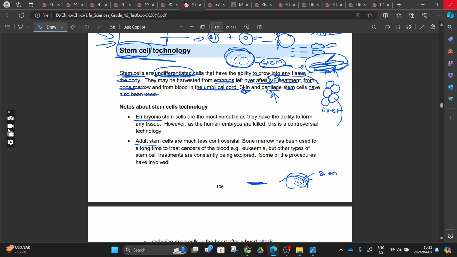IVF. What is IVF? IVF is a process where we go and remove a sperm cell, maybe with a needle, and then we go to the egg and inject the sperm cell. We go to the sperm cell and remove the nucleus, the DNA. In a sperm cell, we only need the head; the tail part we don't want, right? So we cut off the tail, maybe poke the acrosome, take whatever is inside there and pour it inside the egg. In that manner, we have successfully fertilized the egg.